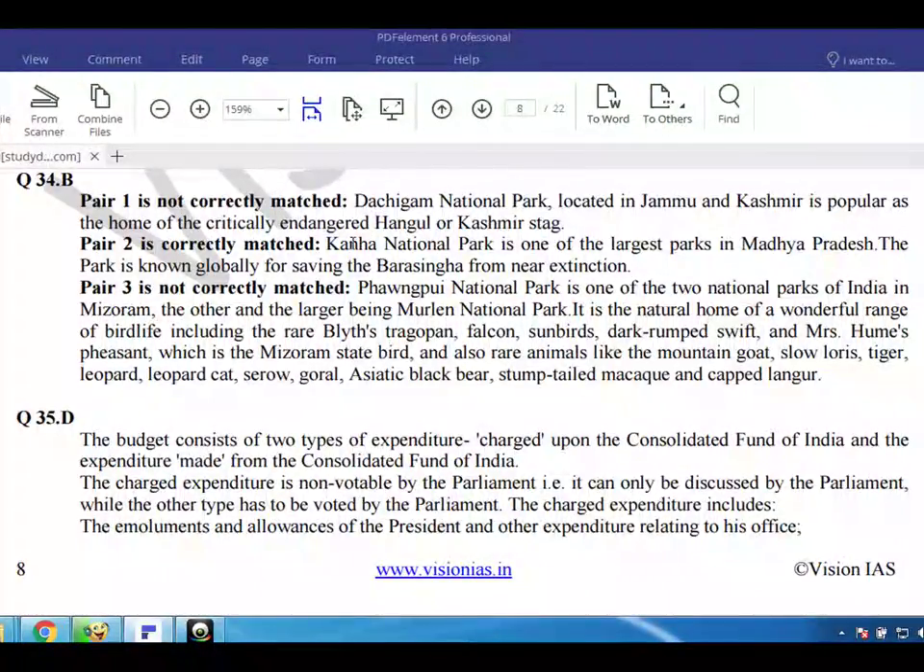Kanha National Park is one of the largest parks in Madhya Pradesh. The park is known globally for saving the barasingha from near extinction. Pair 3 is not correctly matched.